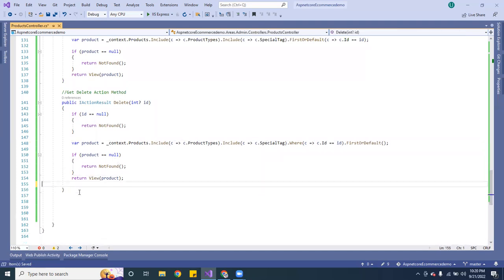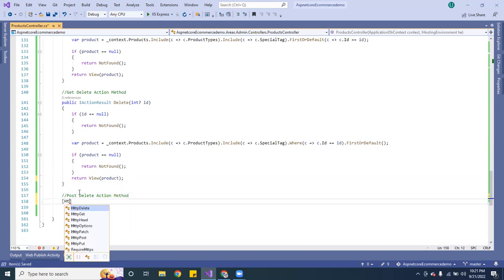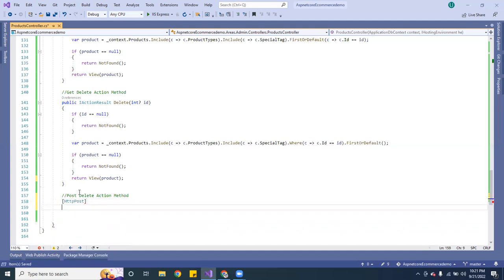So now for the last one, this is going to be the POST, which is going to be the delete action method. Here you want to pass the HttpPost, and you want to do ActionName, and here you capitalize, it's going to be Delete, and you want to do public.